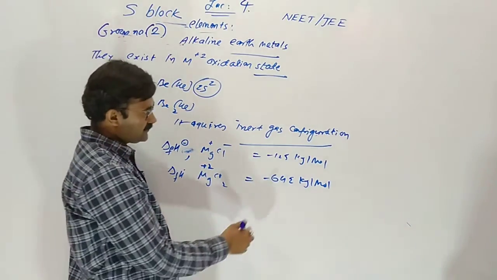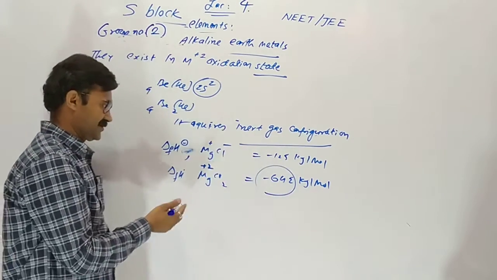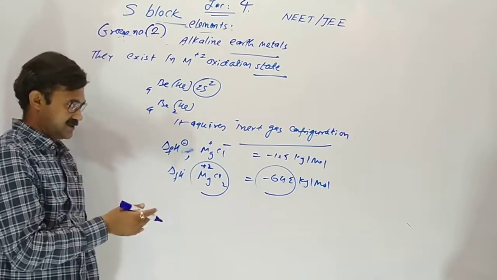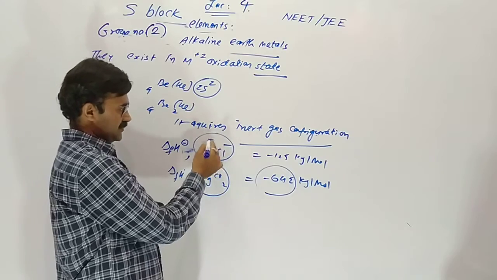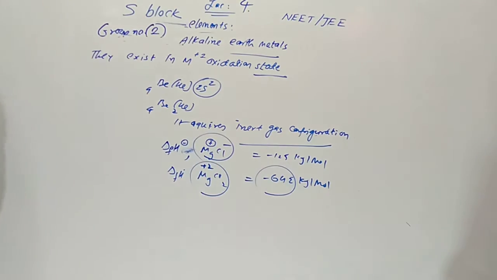So here the energy released is highest. So MgCl2 is more stable than MgCl. So compounds with +2 oxidation state are more stable, so it does not give +1 oxidation state.